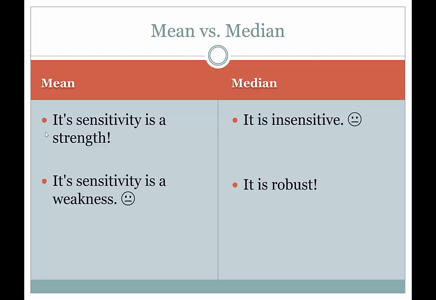For example, think about personal wealth, and somebody like Bill Gates in America being averaged in with the rest of us. His personal wealth, and people like him that have billions and billions, really would make the average a little bit distorted. Now, I don't mean distorted in the sense that it's wrong. The calculation, of course, would be perfectly correct.